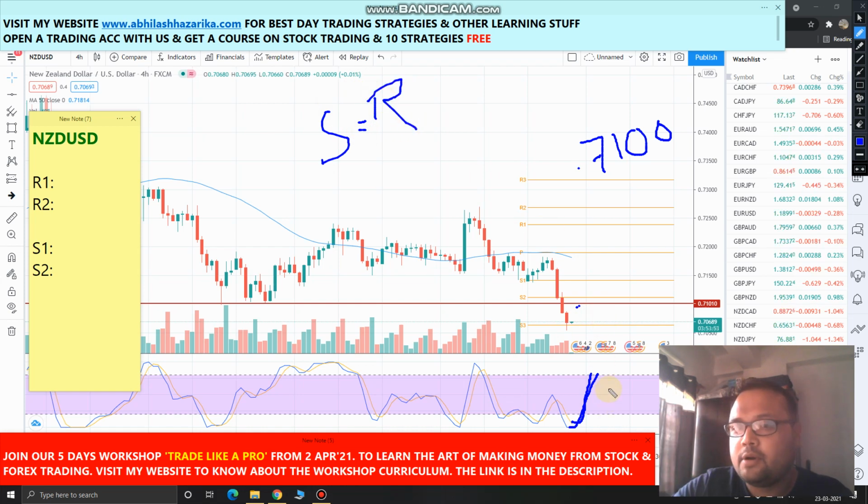So try to understand the point. Wait for the stochastic RSI as it is in oversold zone right now. Wait for the stochastic RSI to go to the overbought zone. Okay, when stochastic RSI will be in overbought zone, just look at the position of the price. If you see that stochastic RSI is getting resistance from the 0.7100 level or from this level, okay, then you can short the market.